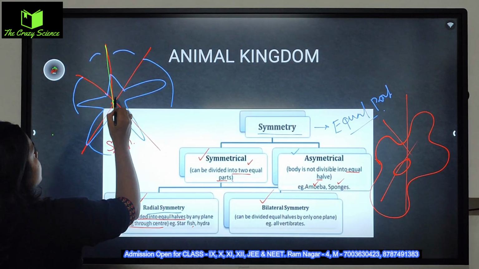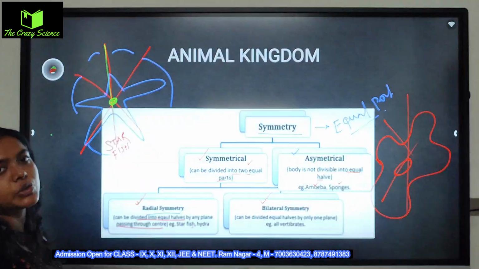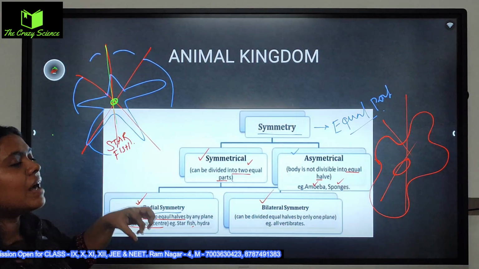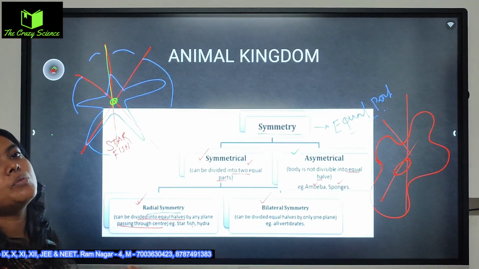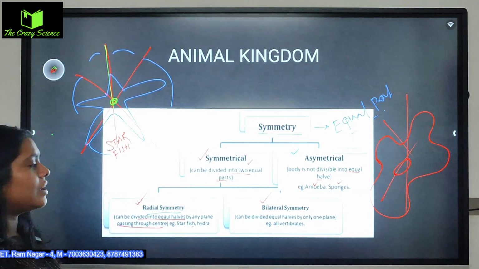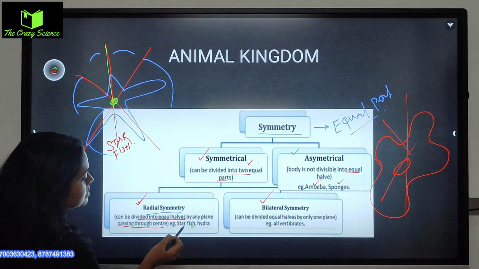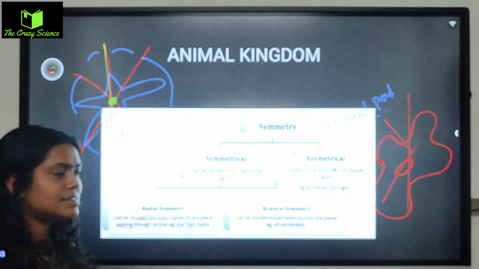তাও সেন্ট্রাল এক্সিস এটা মিডল পার্ট দিয়ে ওদের ডিভাইড করতে হবে, তখন গিয়ে I will get an actual equal type of equation or body parts I will get to say. This is called the radial symmetry. This is starfish and hydra examples.